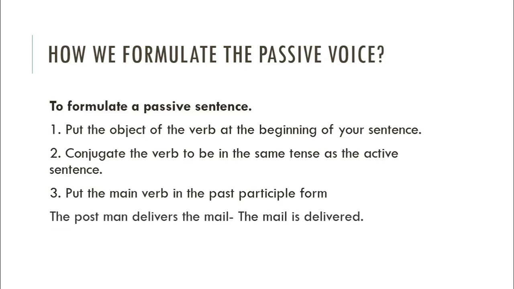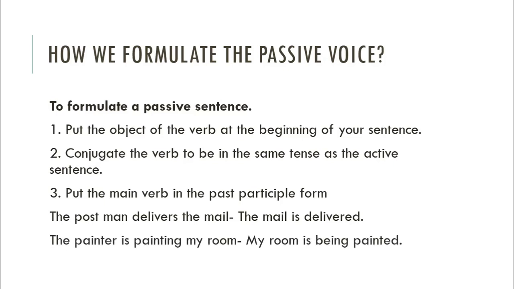The postman delivers the mail. So the passive form will be, the mail is delivered. The painter is painting my room. So the passive form will be, my room is being painted. Someone stole the money. The money was stolen. That's it.